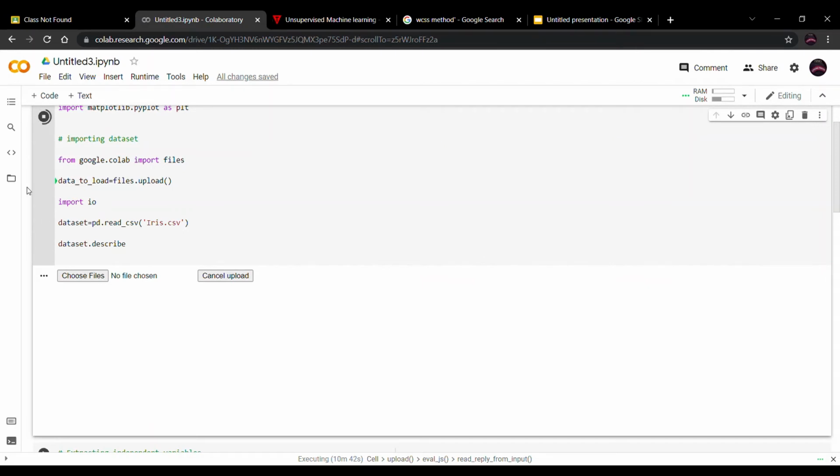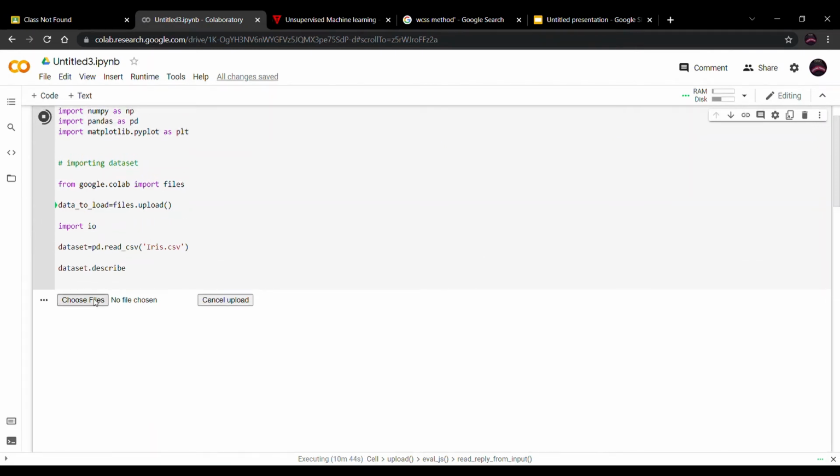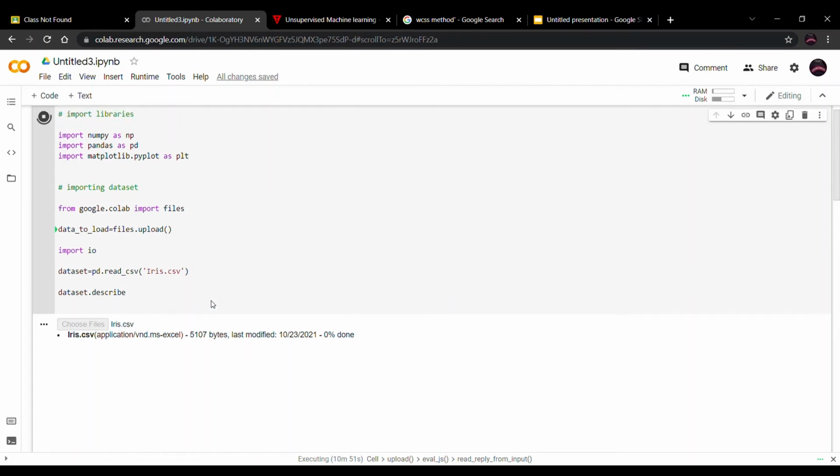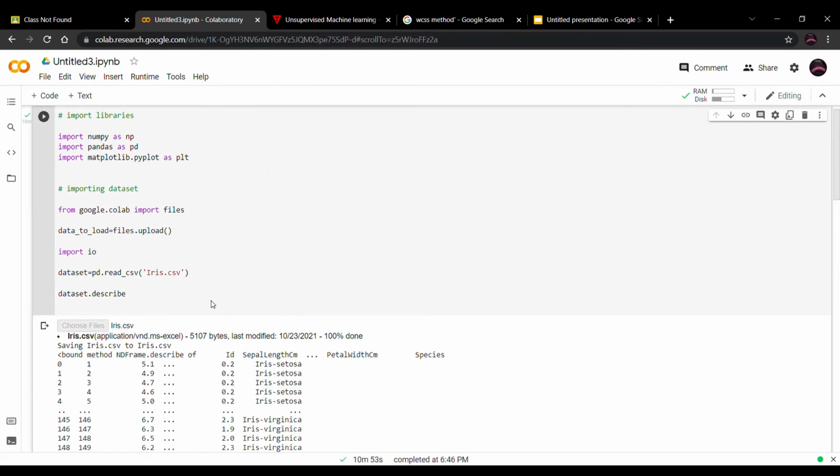Okay, so first of all I will select my CSV file from here, that is iris.csv. After selecting, it will upload, and after the uploading we put the command dataset.describe.